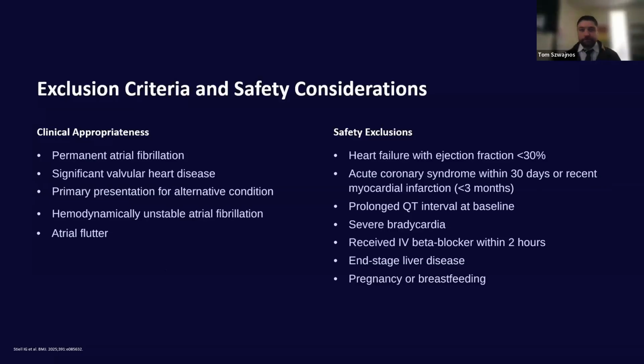So from the exclusion criteria and safety exclusions, you'll see that there's quite a lot going on here. And really, to dial it in a little bit, anyone with permanent AFib was excluded, as well as valvular heart disease. And it makes sense that they excluded patients who had AFib caused by an alternative condition, such as sepsis or infection, because it makes sense to treat the underlying cause prior to treating the AFib itself. Of course, they had to be hemodynamically stable, as mentioned, otherwise they'd get a cardioversion to begin with.